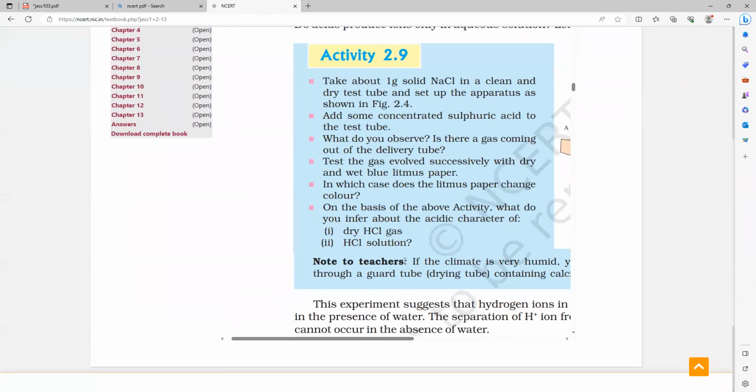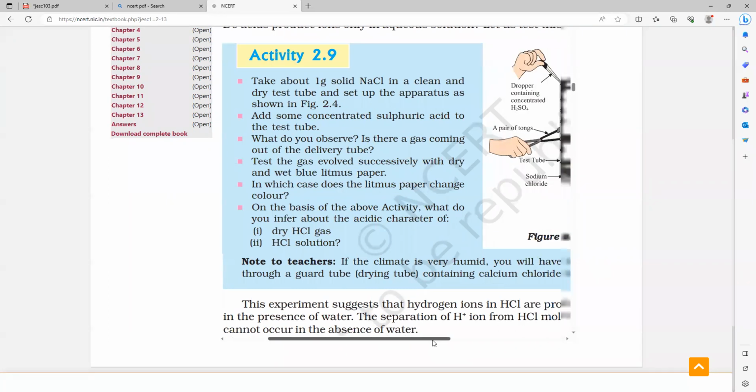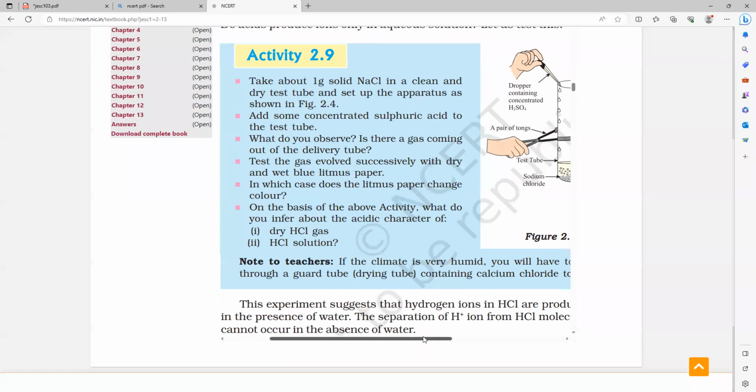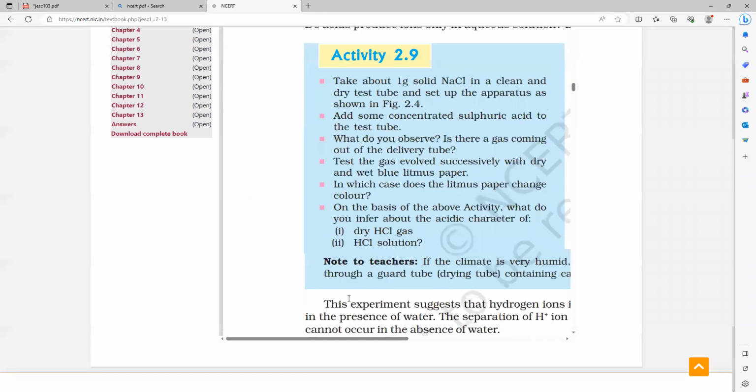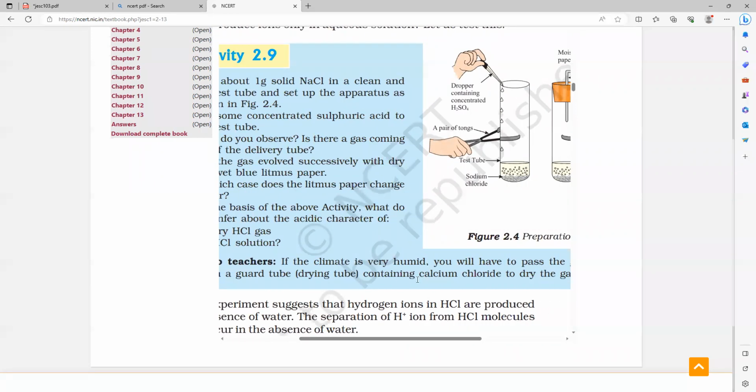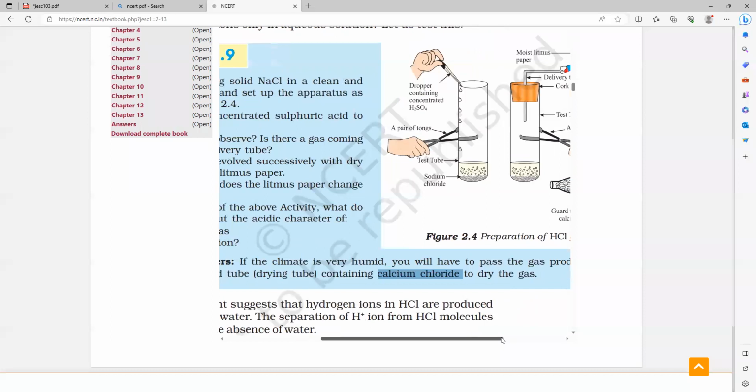Everybody? What is the use of the drying tube? Check it here. Note: if the climate is very humid, you will have to pass the gas produced through a guard tube, or drying tube, containing what, guys? Calcium chloride. Understanding? So calcium chloride is used to dry the gas.